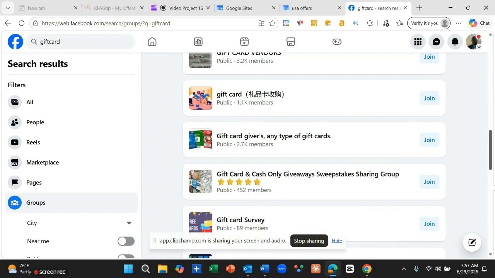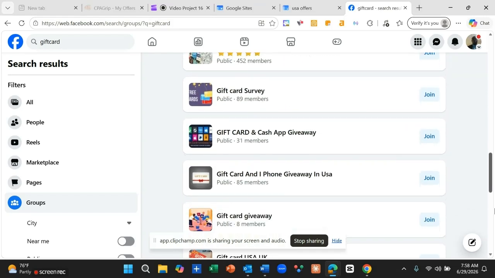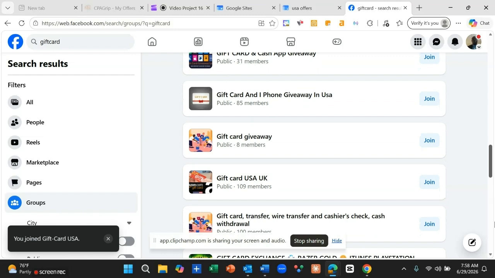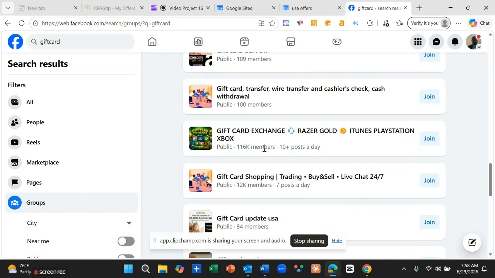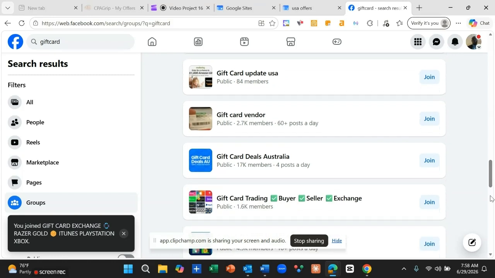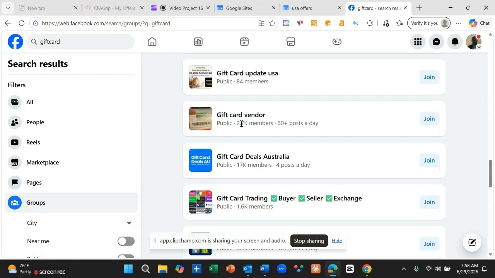Let's move down. So this one here is 10 posts per day. You join this one. Once you join that one, you go down again. So this is 2.7 thousand members. So 60,000, 16 posts per day. You join this one. Once you have done that one, now let's move up.